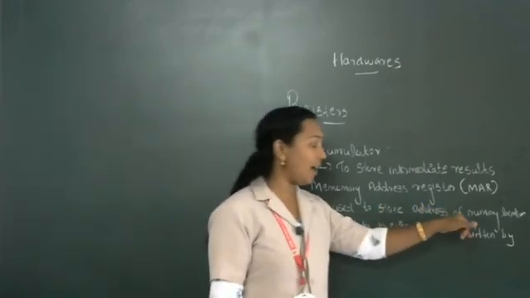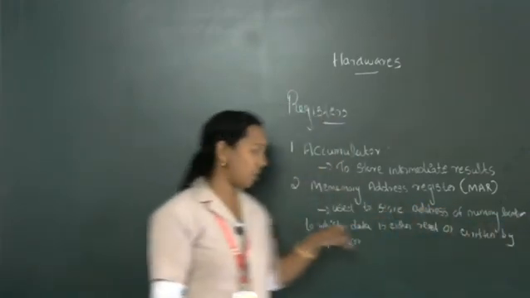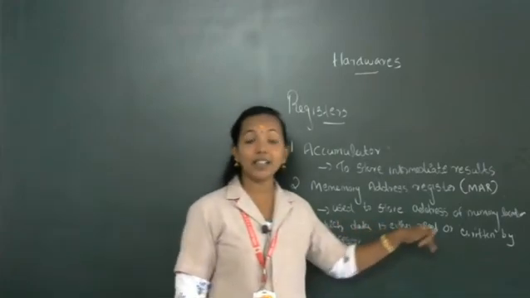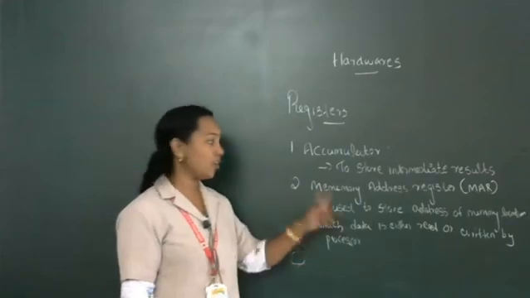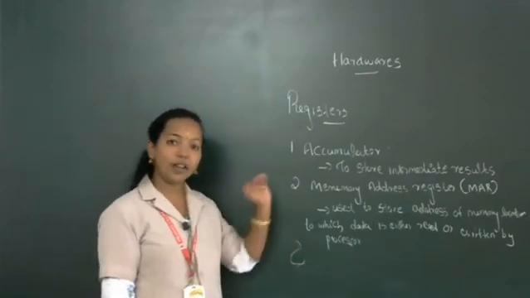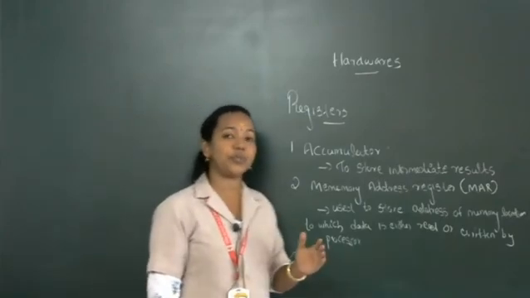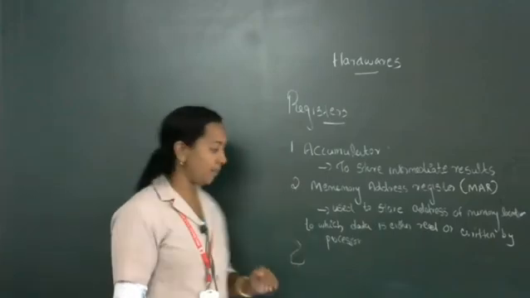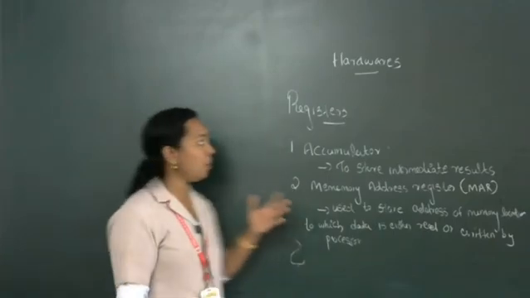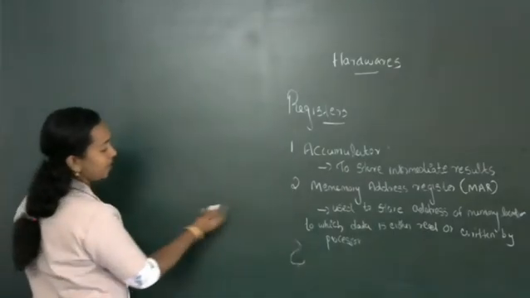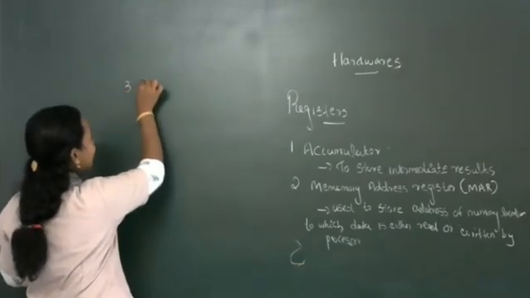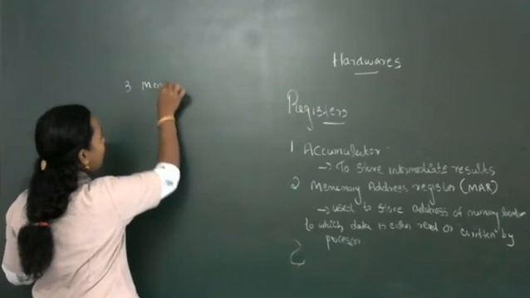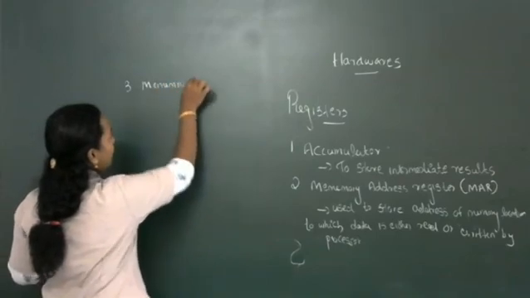To store the address of the memory location to which data is either to be read or written by the processor. So that is the second register. All these registers are used to store some information. Then after the memory address register, the third register is the memory buffer register.